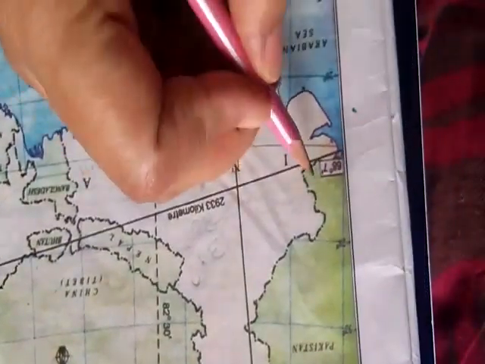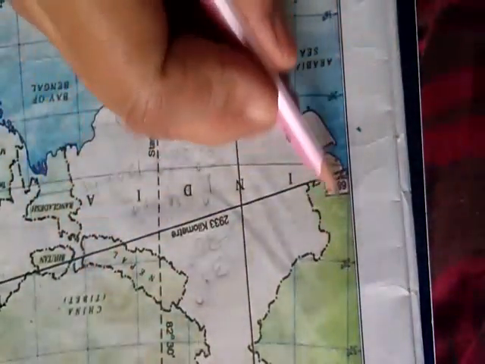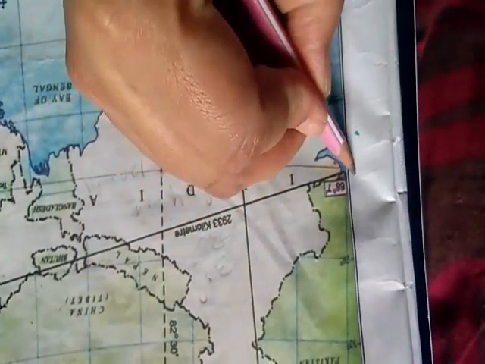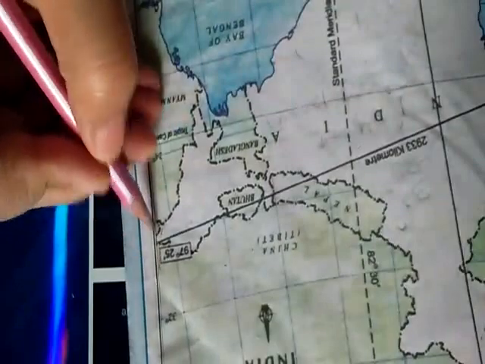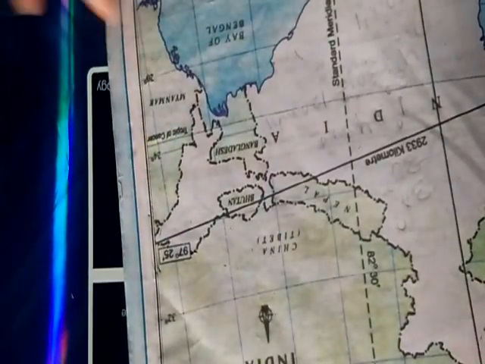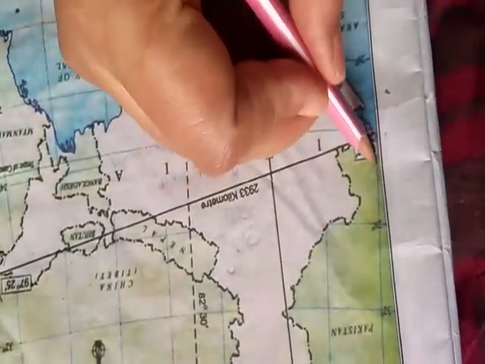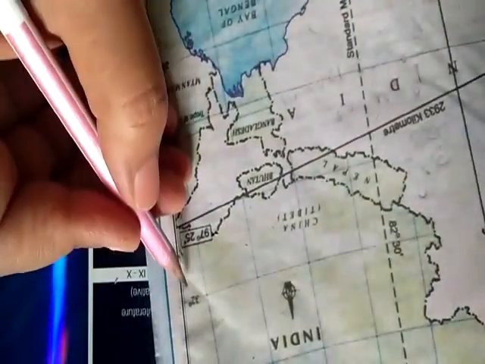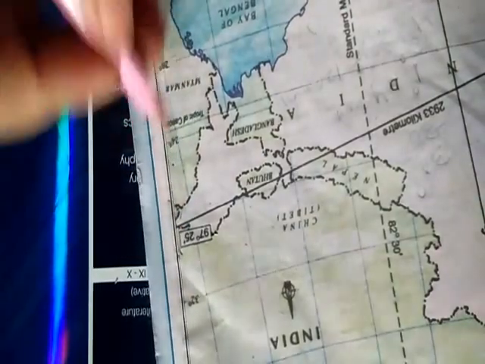Now see, this is the longitudinal extent of India: 68 degree 7 minute east to 97 degree 25 minute east.